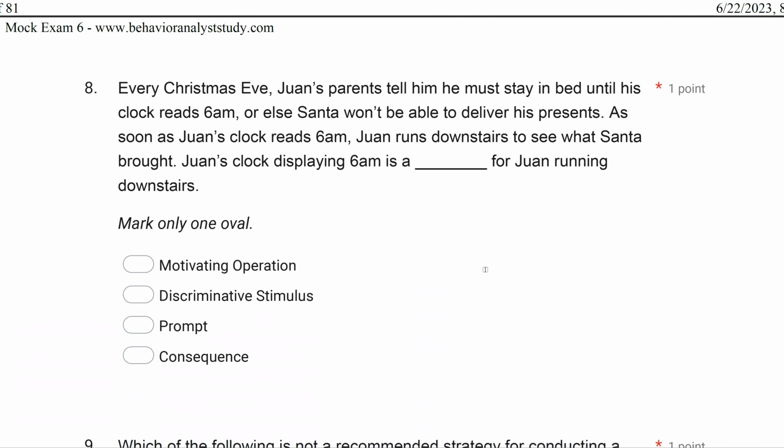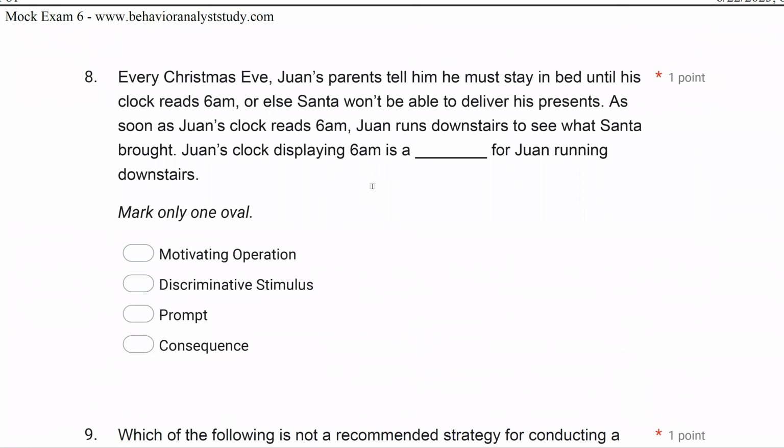Every Christmas Eve, Juan's parents tell him he must stay in bed until his clock reads 6 a.m. or else Santa won't be able to deliver his presents. As soon as Juan's clock reads 6 a.m., Juan runs downstairs to see what Santa brought. Juan's clock displaying 6 a.m. is a what for Juan running downstairs?